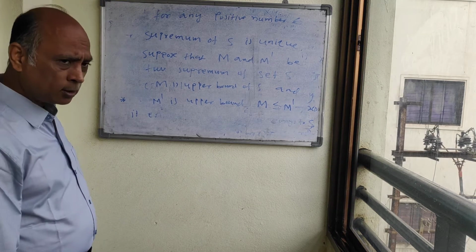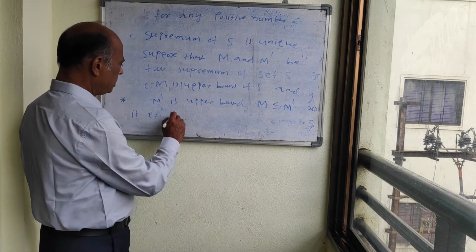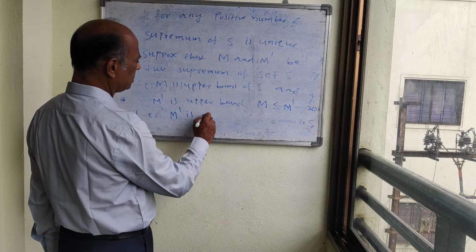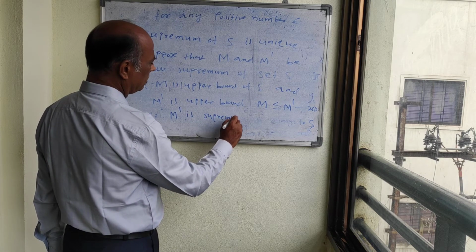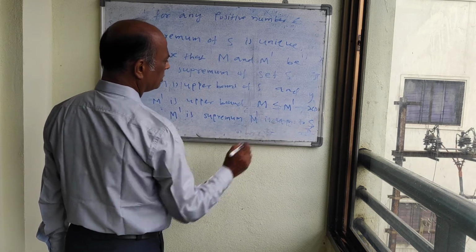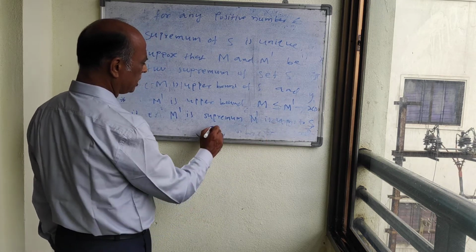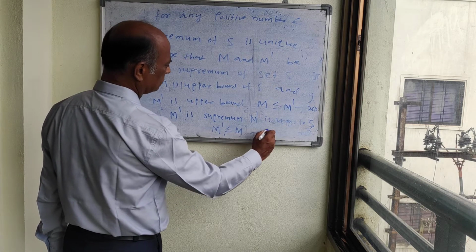So M is less than or equal to M dash. Now we make one more argument. M dash is again a supremum and M is an upper bound. So in this case, M dash is less than or equal to M. So this is the second point.